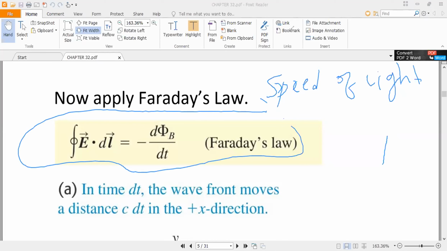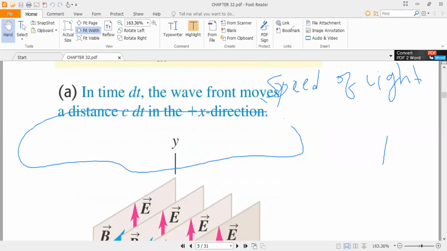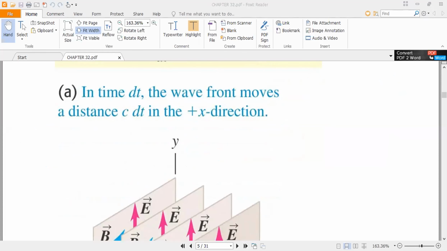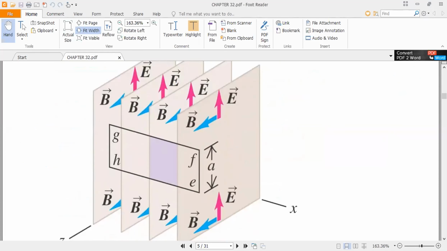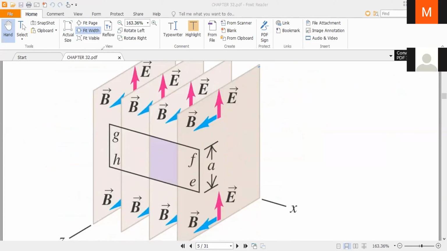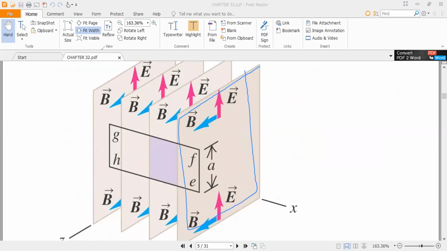So this equation we will use, and for example we have this wave, this wavefront, and we draw this imaginary path.